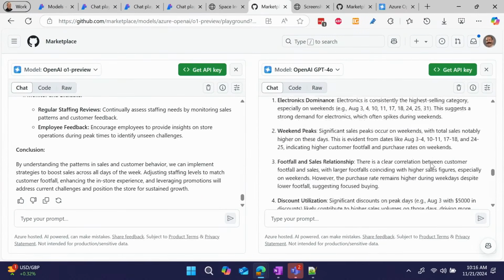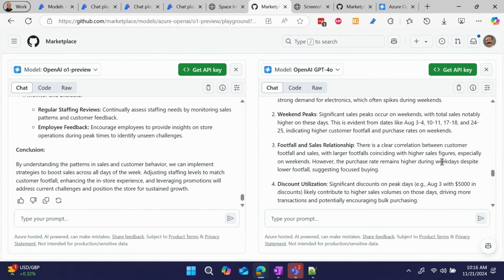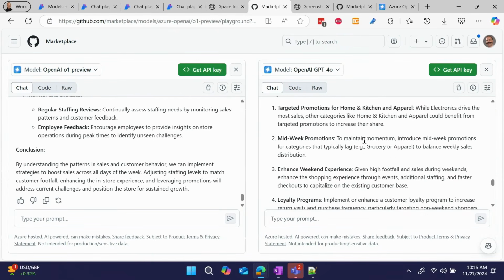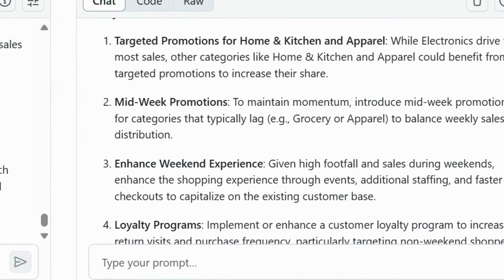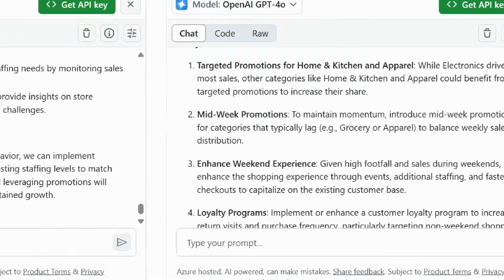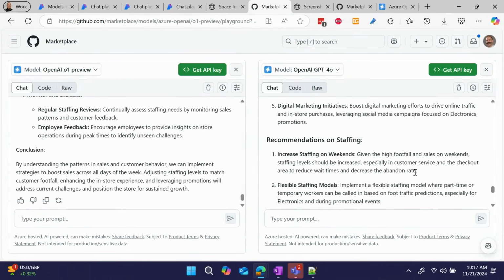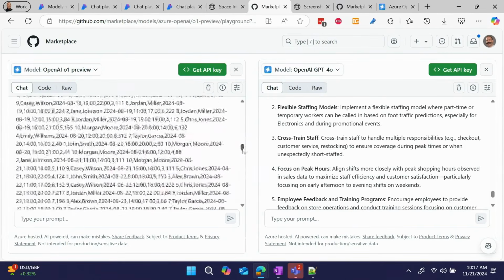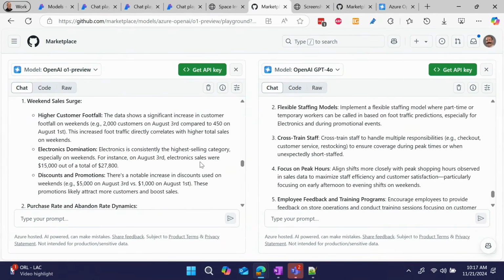I mean, it says it's finding correlations, but everything is in that one table over here. Discounts, footfall, which is a term for people walking in the store, abandon rates, that's all in that one table. So it suggests some things that are vague, like enhance the weekend experience. But it's not that data-driven, really. Now, if we look over here at what O1 did, on the other hand, now we're talking, right?